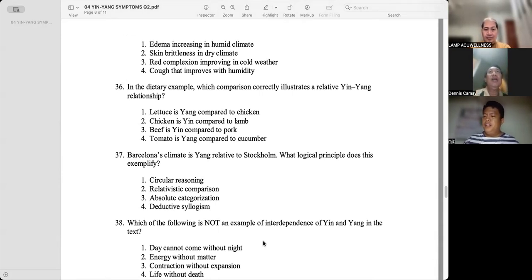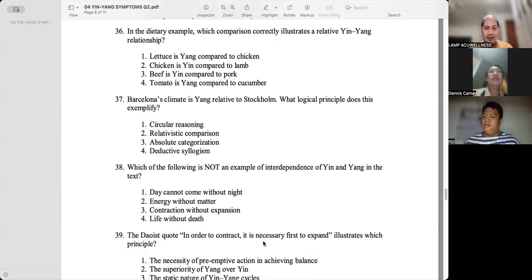Chicken is yin compared to lamb. Barcelona's climate is yang relative to Stockholm. What logical principle does this exemplify?